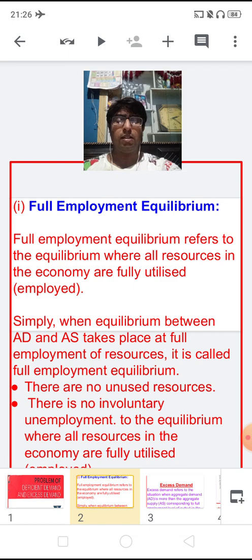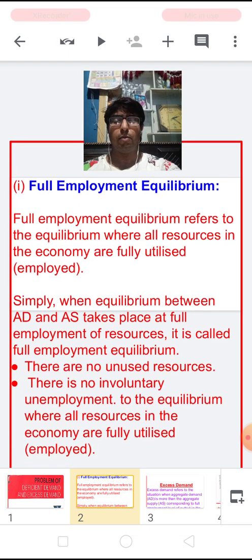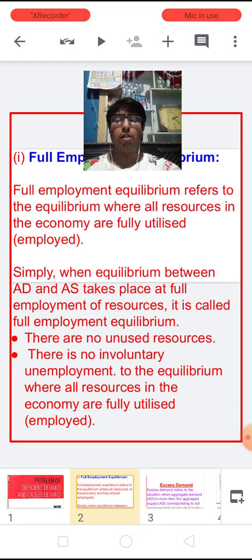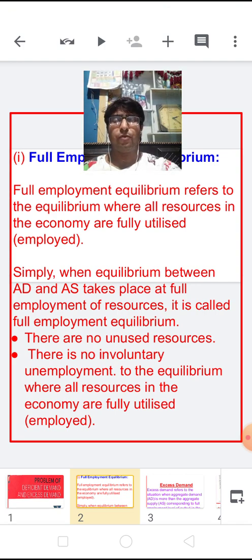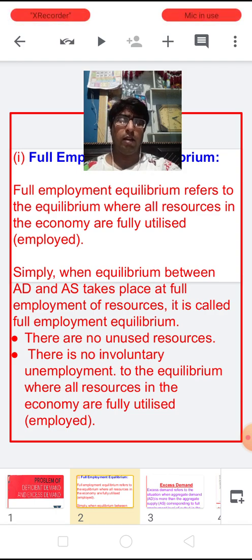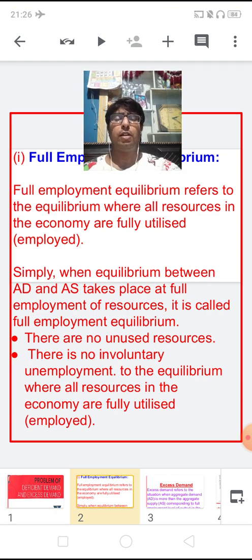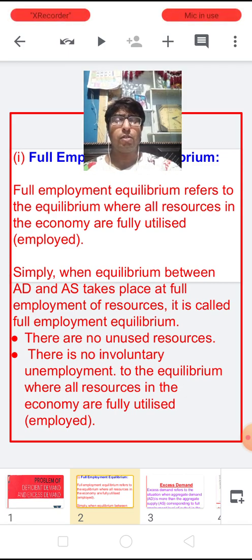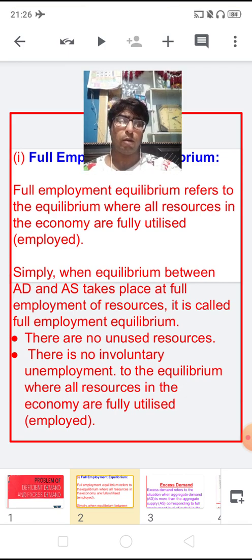Now the second is there is no involuntary unemployment in the equilibrium where all the resources in the economy are fully utilized or employed. It means with this point that we do not have any unemployment in our country. So whatever the working capacity we have in our country, all are fully employed and all are fully contributing for the production of various goods and services in an economy. So here it is called full employment equilibrium.